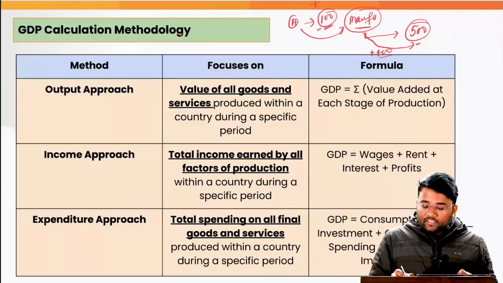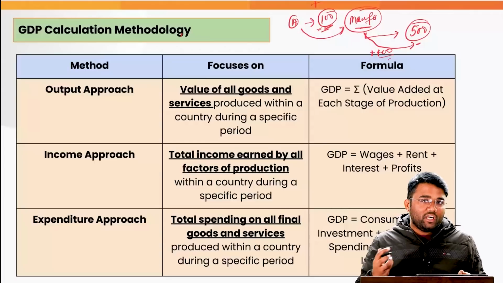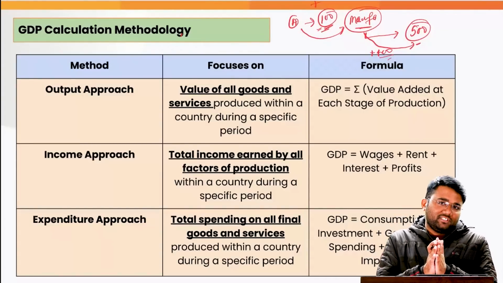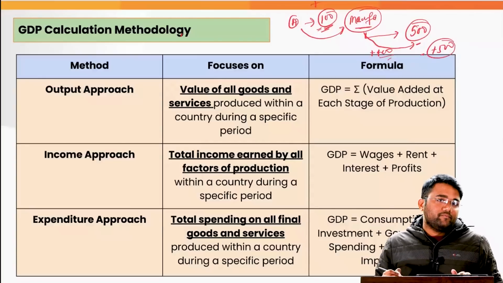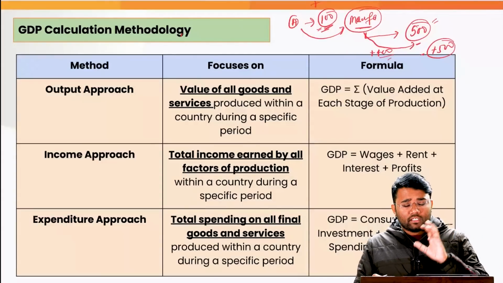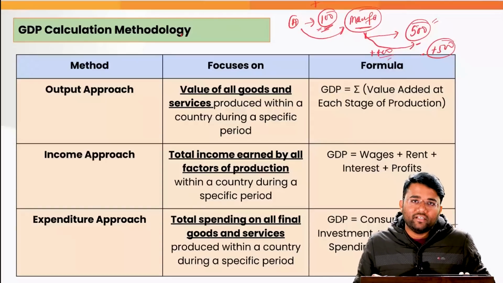So here the value addition was 100 rupees, then we had a value addition of 400 rupees. If let's suppose there were only two stages of production, then the GDP will be 500 rupees. And in this 500, we have included all the cost of production, and we have also included the taxes that have been paid, and deducted the subsidies that have been provided.